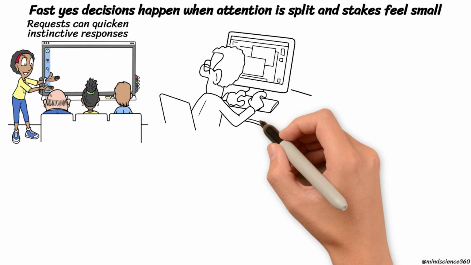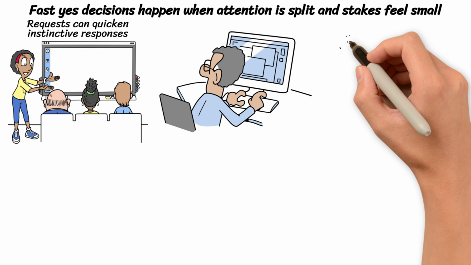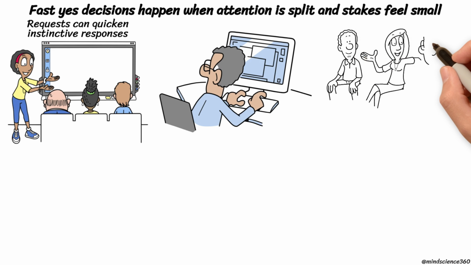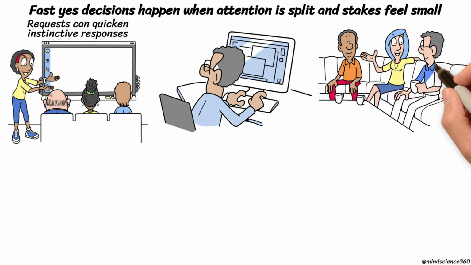A single striking detail can serve as the catalyst that determines the entire decision in mere seconds. While these shortcuts conserve mental effort, they also heighten the risk of being manipulated and making avoidable errors. Consent can transition from a conscious agreement to an automatic compliance without us fully realizing it.